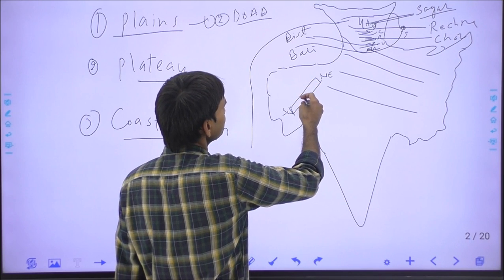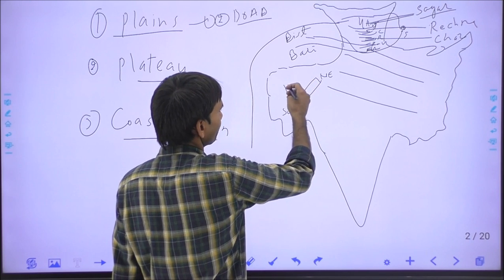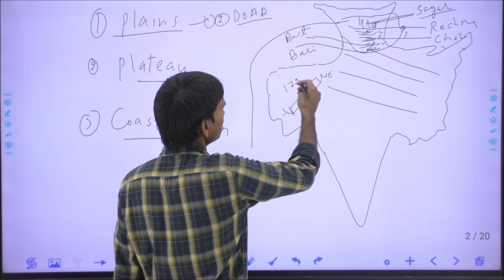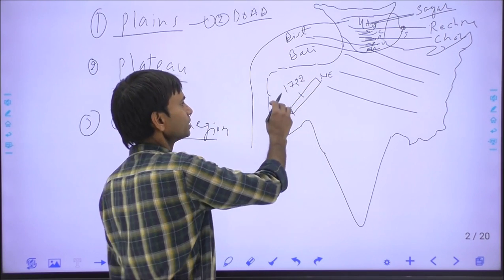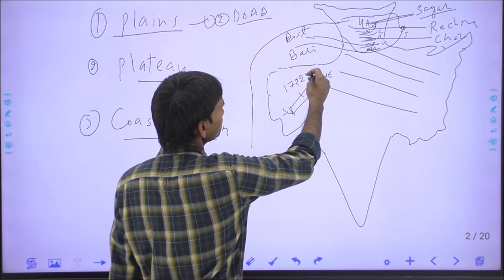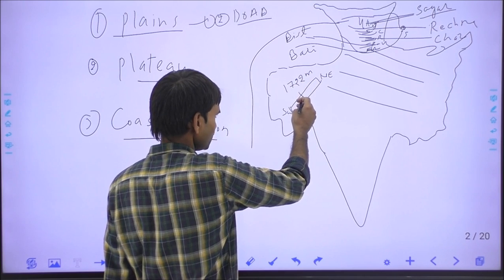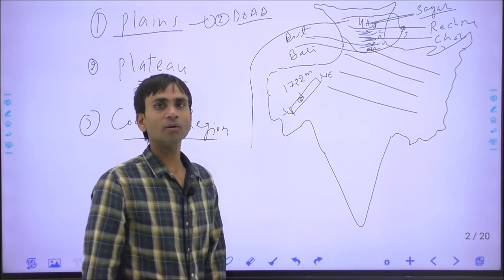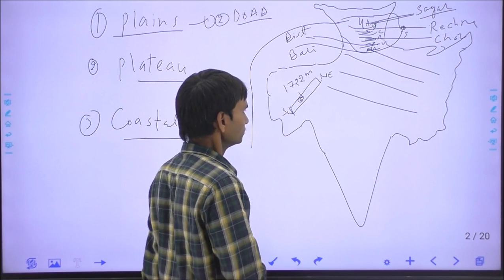Aravalli mountains has its highest peak. This is the Guru Shikhar. The Guru Shikhar is the highest peak of Aravalli mountain, which is about 1722 meters high. Guru Shikhar is in the Mount Abu region of the Sirohi district.